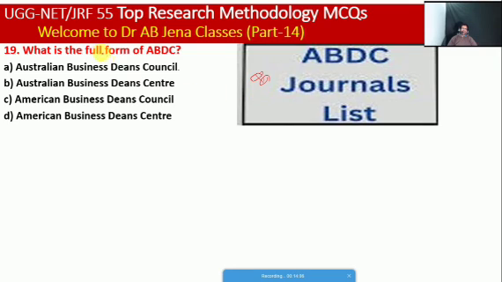Next, we will see, now everybody is interested to publish in the ABDC journal category. What is the full form of this? A, Australian Business Deans Council. B, Australian Business Deans Center. C, American Business Deans Council. D, American Business Deans Center. So friends, here A is the right option.